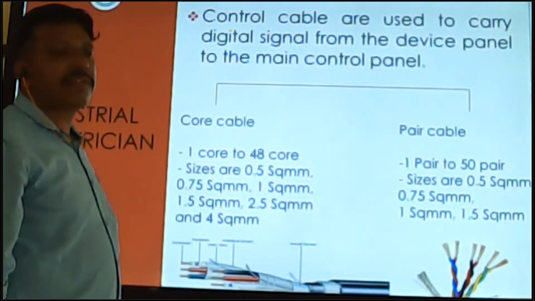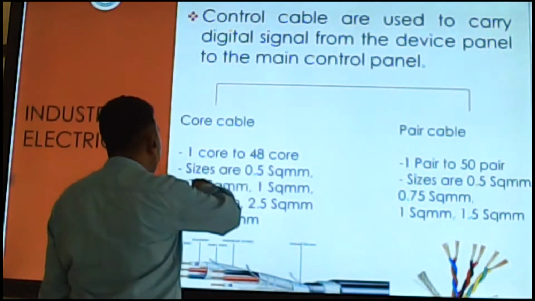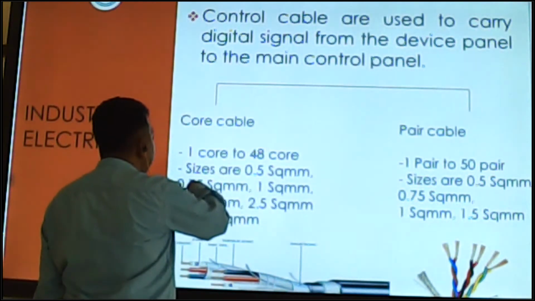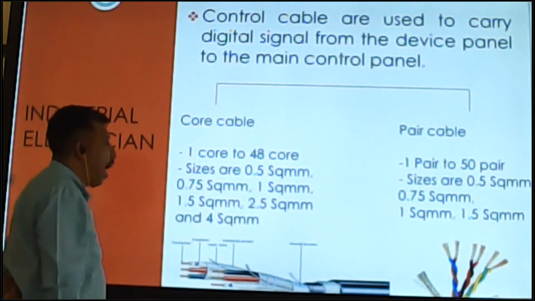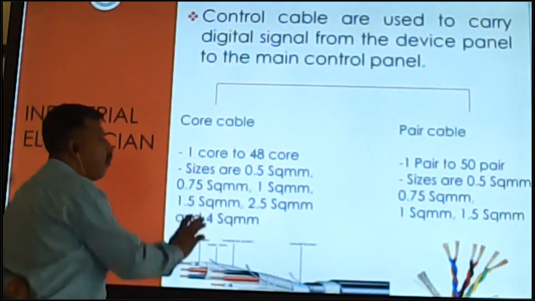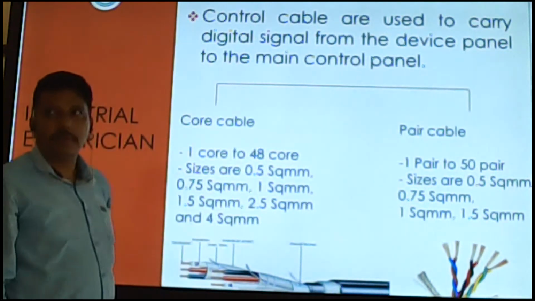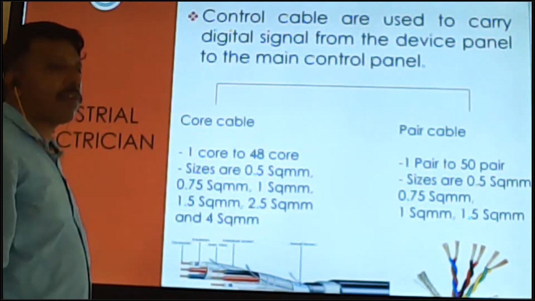All cable cores come in these sizes: 0.5 mm square, 0.75 mm square, 1 mm square, 1.5 mm square, 2.5 mm square and 4 mm square. So 0.5 to 4 mm square is available.